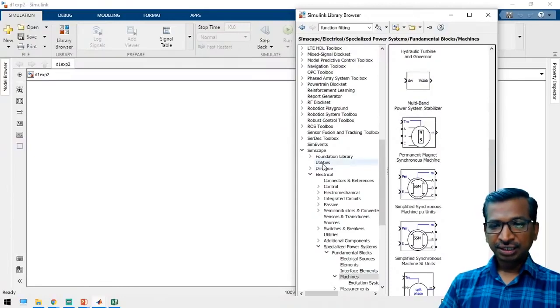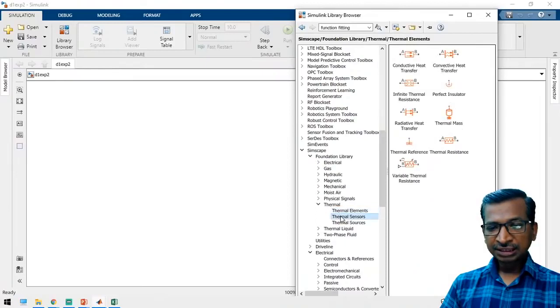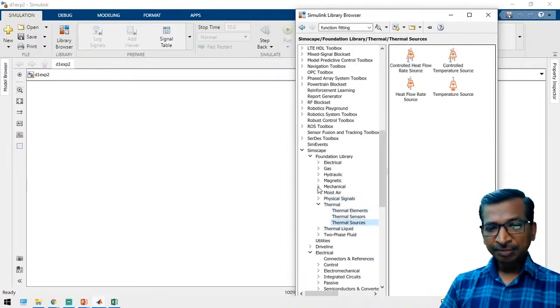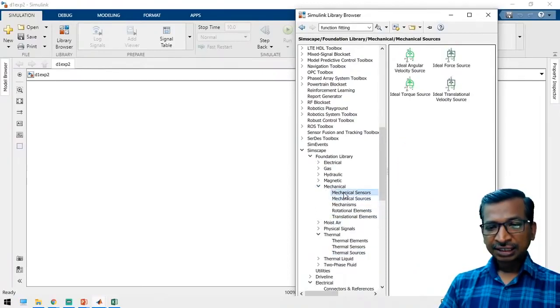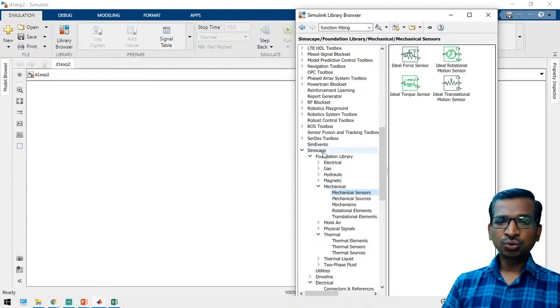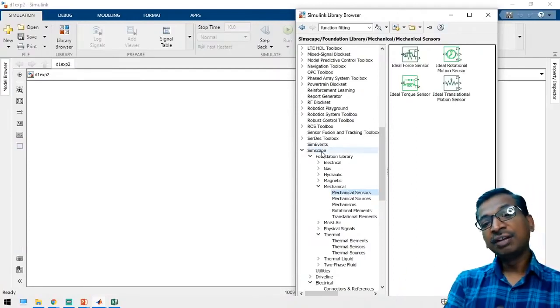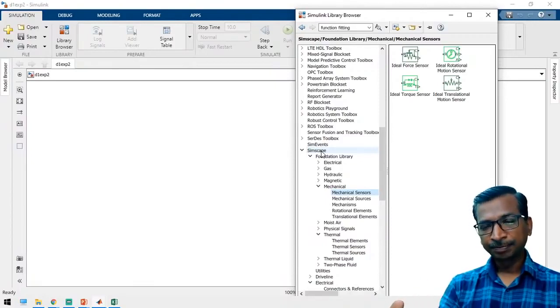Similarly, there are batteries, thermal elements, sensors, and mechanical elements, mechanical sensors like a force sensor, a rotational motion sensor, and ideal torque sensors. We are going to use all these blocks in each and every MATLAB experiment.